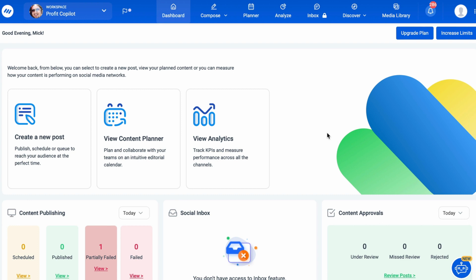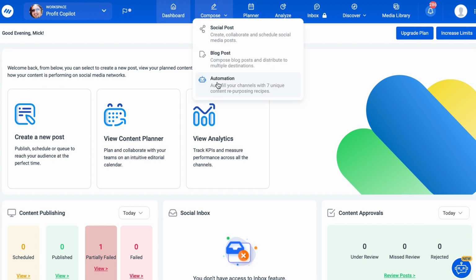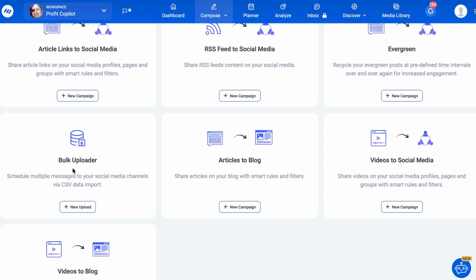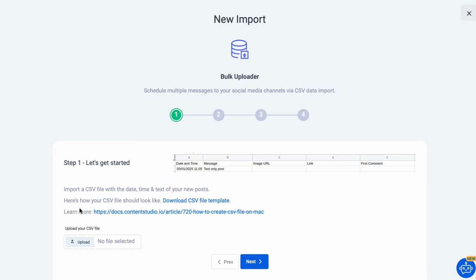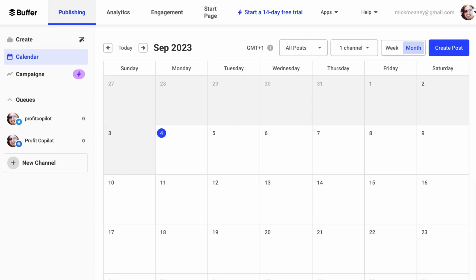One more thing we can do with Content Studio is bulk upload. So if we go to Compose, click on Automation, we can now upload hundreds of social media posts all in one go, and we can schedule them through a spreadsheet similar to the one that we looked at earlier. In fact, it gives you a template file to use. But it's not the only option. I used to use Buffer. I absolutely loved Buffer, but it just couldn't do the content curation aspect that Content Studio does.